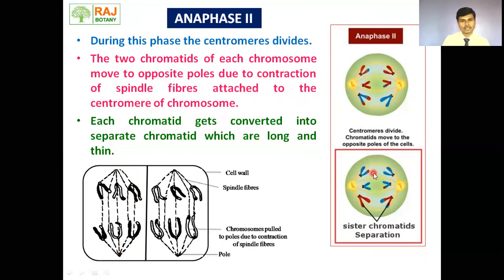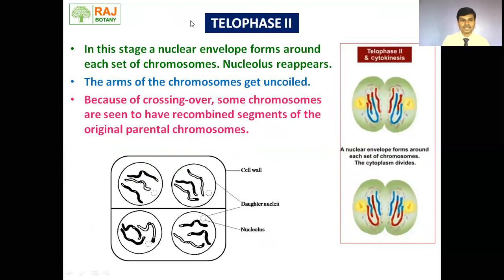Okay. Now, next move to the telophase second. In this stage, a nuclear envelope forms around each set of chromosomes. Here we can see the nuclear envelope is formed, and the nucleolus is also formed. The arms of the chromosome get uncoiled. Because of crossing over, some chromosomes are seen to have recombined segments. Here we can see the recombined segment. A blue colored chromosome has a red chromosomal part, and the red colored chromosome has a blue colored chromosome part. Here also the chromosomal part has been exchanged.